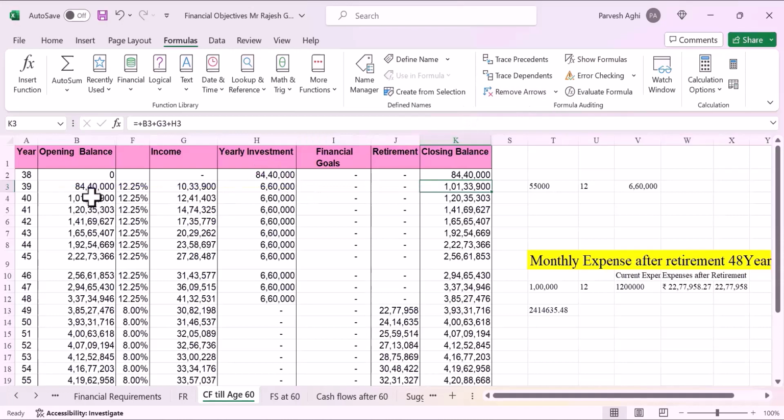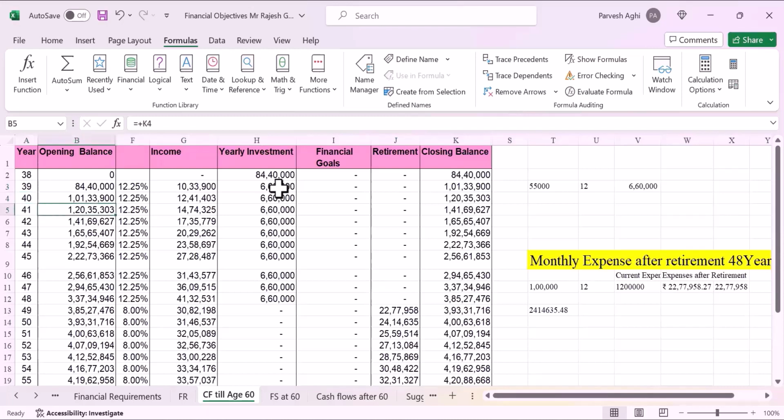Okay, so I think we have missed out this. He starts with 1 crore 1 lakh 33,900, and he earns 12.25%, which is 12 lakh 41,000. That is the money he's earning on his opening balance, and similarly the income earned in the first year, we can see he's earning 12.25% on 84 lakh 40,000. So this balance is going to go up.